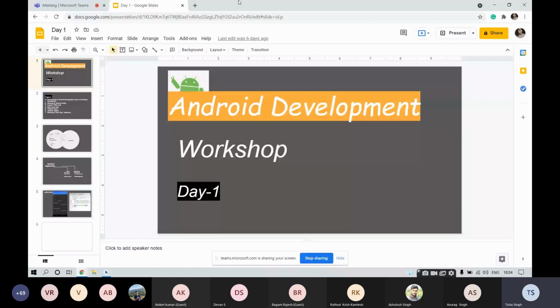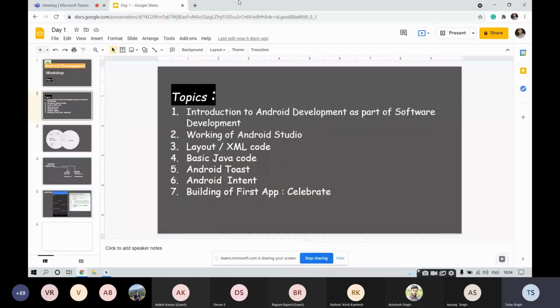So first of all, we will be discussing an introduction to Android development as part of software development. You know, software development is something like an ocean. It's very, very dynamic. So we will be discussing the subdomains of Android development and software development. Then comes the working of Android Studio, the platform that we will be using to build our Android applications. Then comes the layout and XML code. XML is the language that we make use of in order to write the front end part of our application. Then comes the basic Java code. It is used for the backend.